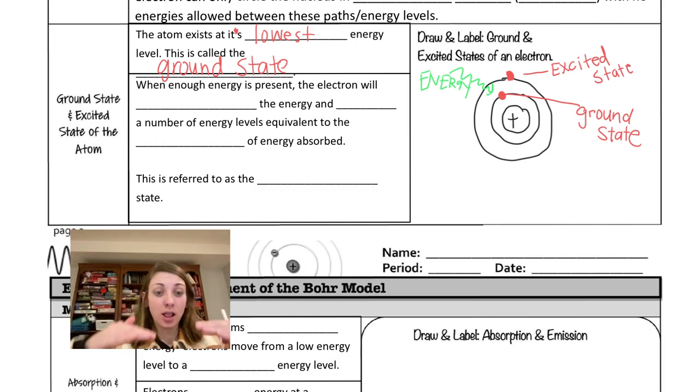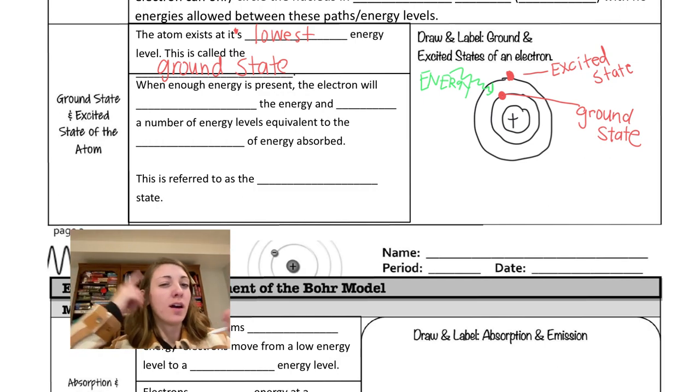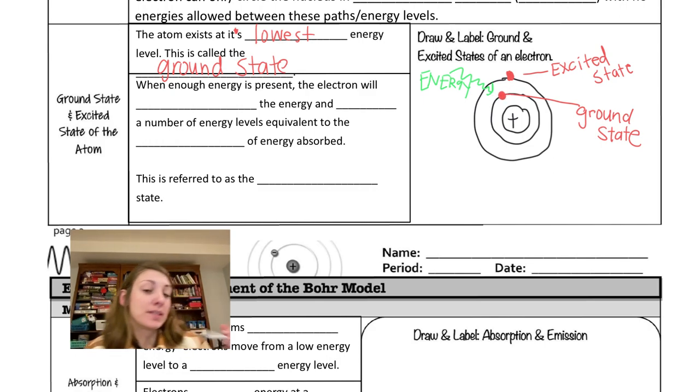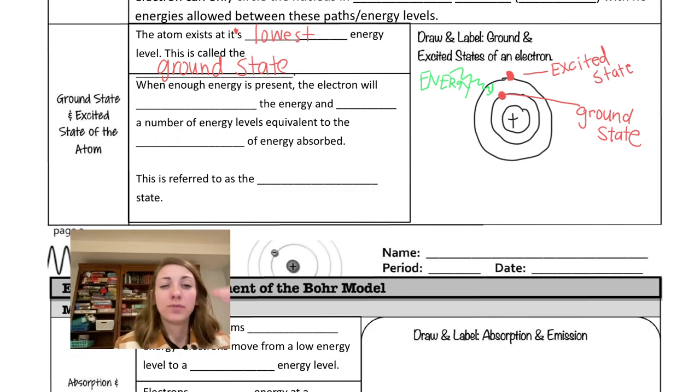Okay, ground state, lowest energy level for an electron. Now, one thing I want to get out of your mind right away is that it doesn't have to be the lowest overall energy level. Different electrons live in different regions, and so for this electron, its ground state happens to be the second ring. Eventually we'll get rid of these rings and replace them with orbitals, but it doesn't have to be the lowest in the atom, it's the lowest for that electron. Hopefully that makes sense.